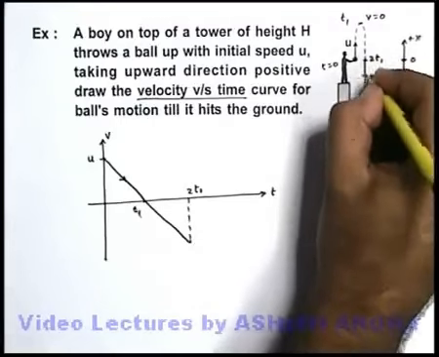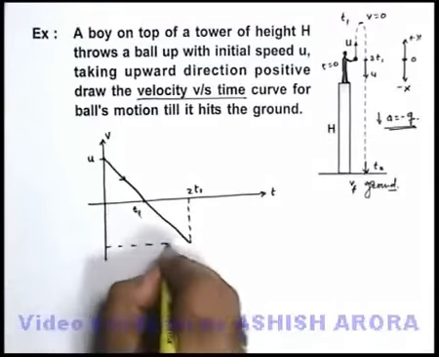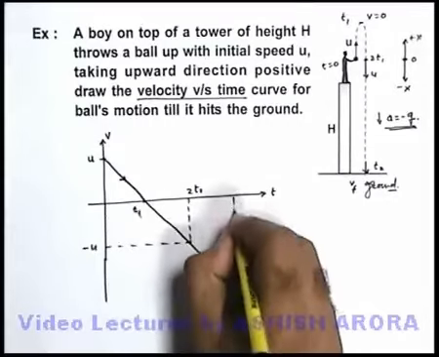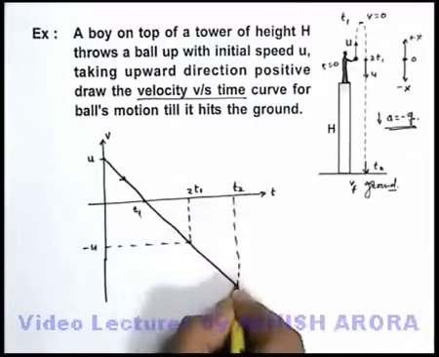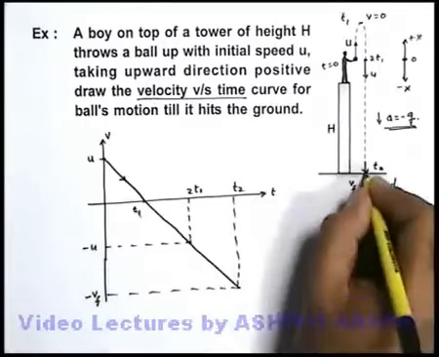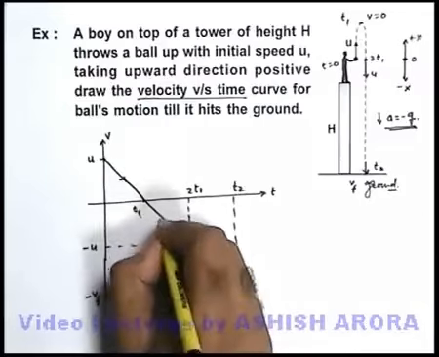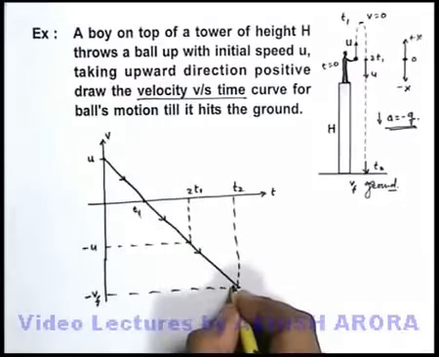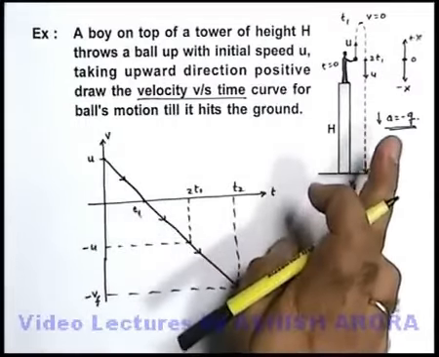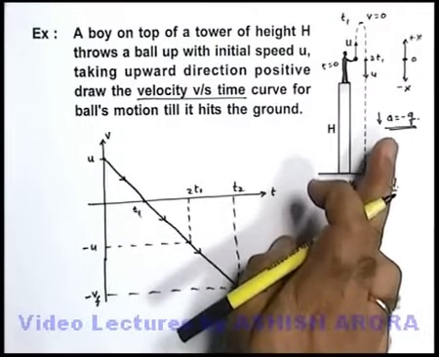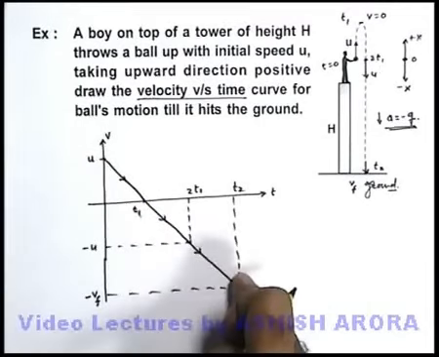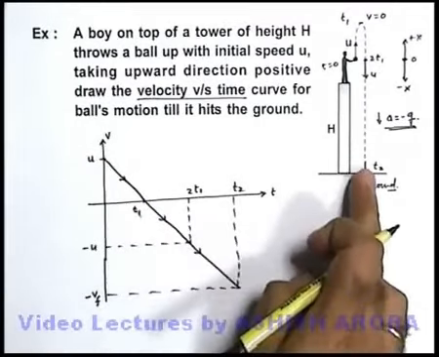It will be having the same velocity u in downward direction at this point, this minus u, and it will further carry on till time t2, when the particle will hit the ground where its velocity will be minus vf. This is the time t2 where the particle will hit the ground. So the same straight line will be carried on as the velocity time graph, as throughout motion the acceleration is minus g. As neither direction nor magnitude of acceleration is changing, the straight line will be carried on from the starting to the end point of motion, that is the time when this ball will hit the ground.